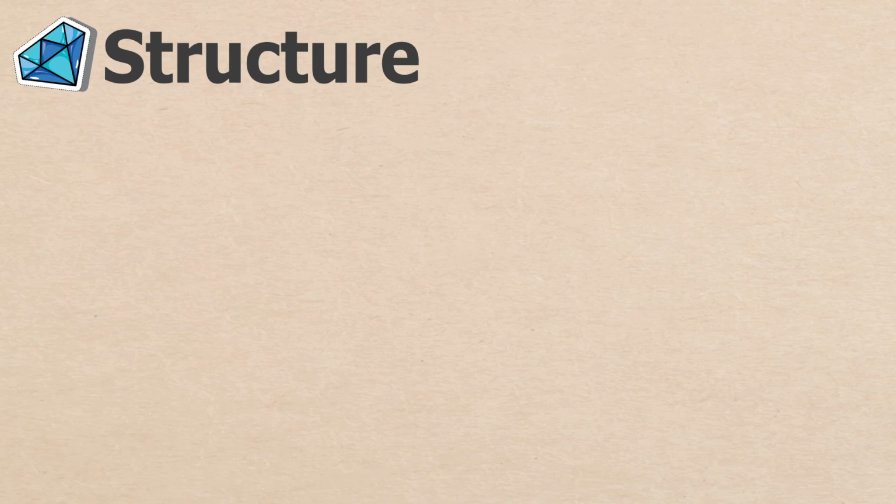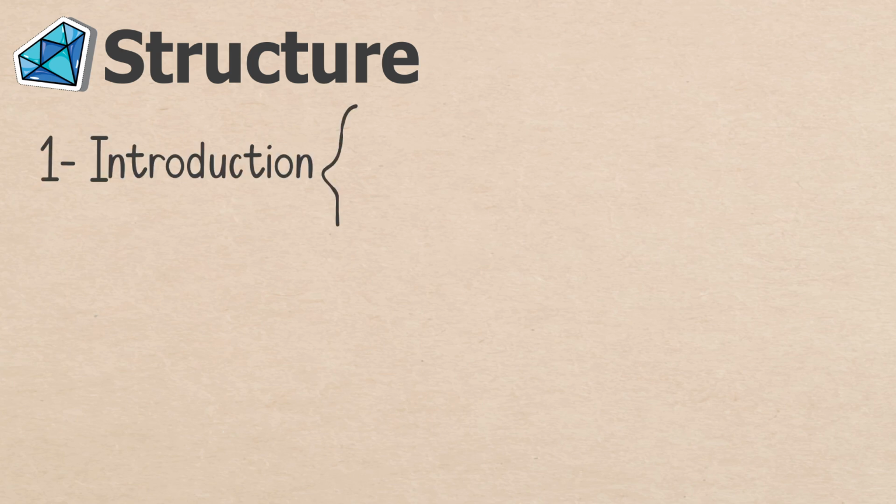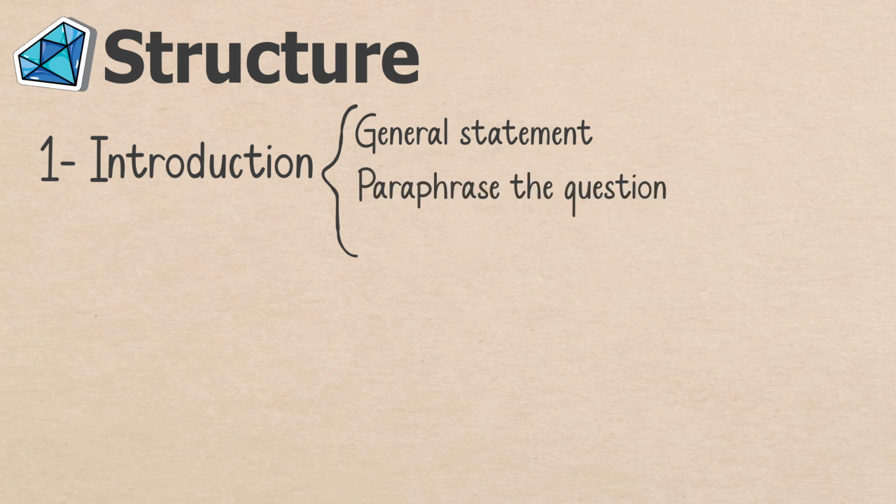So what I'm going to do here is that, as you know, the introduction consists of 3 parts. The first part is writing a general statement. In this case, the general statement would be about international sporting events. We can talk about what an international sporting event is, all right? And then we paraphrase the question and we write our thesis statement. But here, we just mention in the thesis statement that there are advantages and disadvantages to hosting a major sporting event.